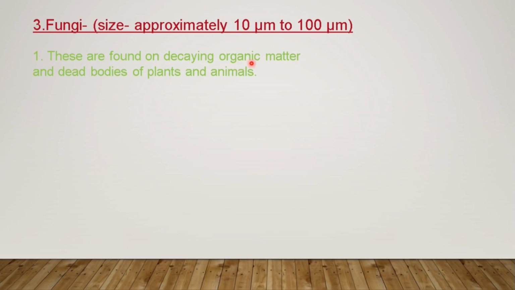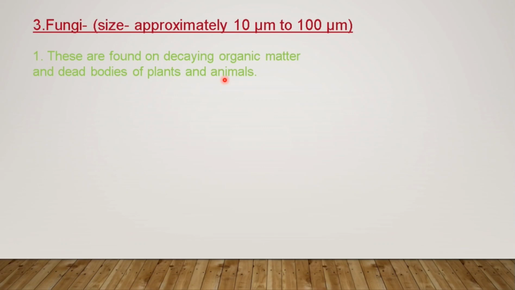Now students, some fungi can be visible to the eyes, but some cannot be seen with the naked eyes. Like the 10 micrometer to 100 micrometer, this fungus cannot be seen with the naked eyes. These are found on decaying organic matter and the dead bodies of plants and animals. So previously also in the video which we saw about fungi, we saw that the fungus was growing on the decaying organic matter, that is the bread, right? So fungus usually grow on decaying organic matter or the dead bodies of plants and animals.